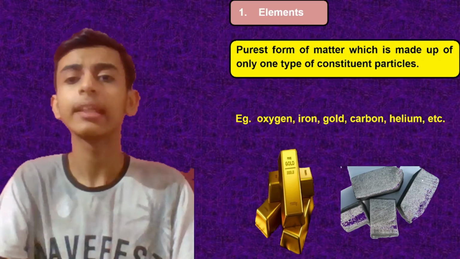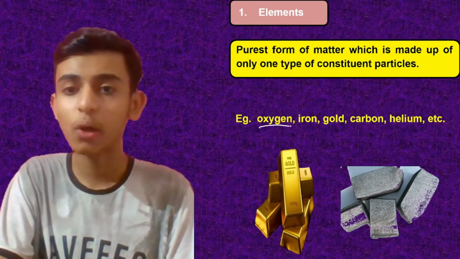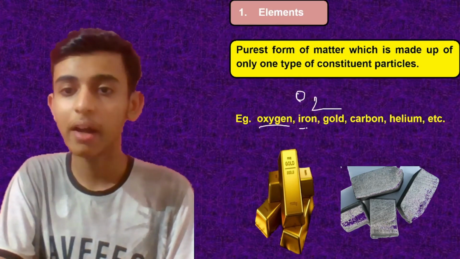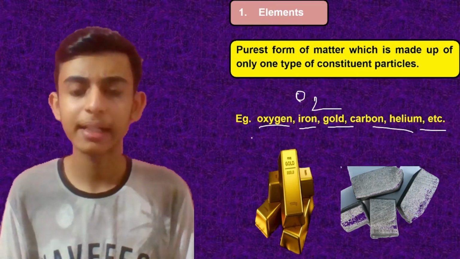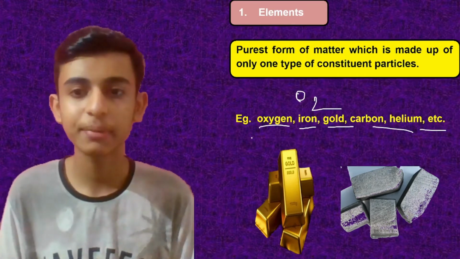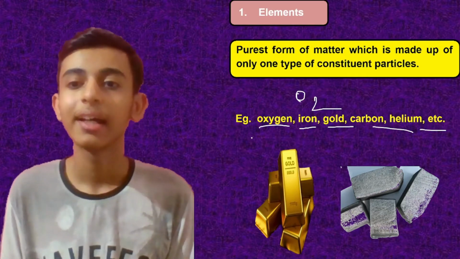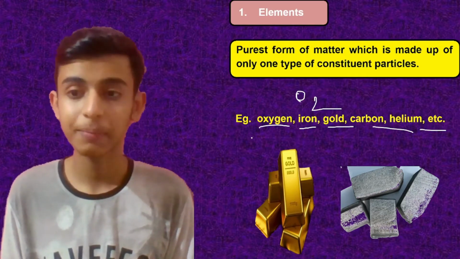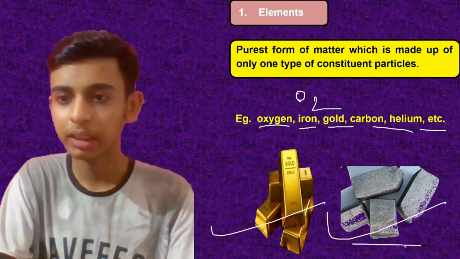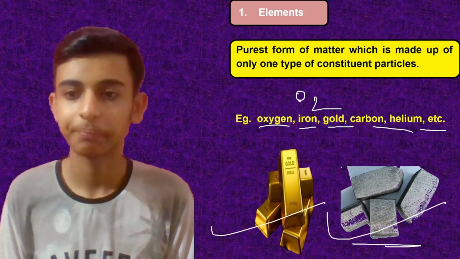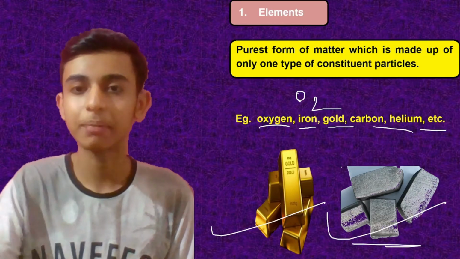At the bottommost level, one type of constituent particle, like oxygen, O2, iron, gold, carbon, helium. They are all made up of one type of particle, like oxygen atoms, iron atoms, gold atoms, carbon atoms, and helium atoms. So here you're able to see the gold and iron. Clear, everyone? So this is about elements.